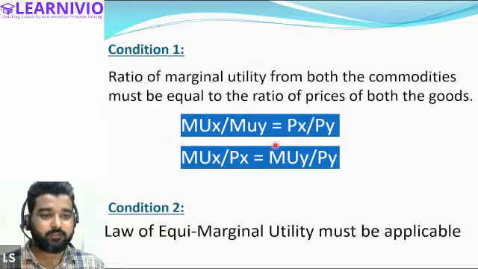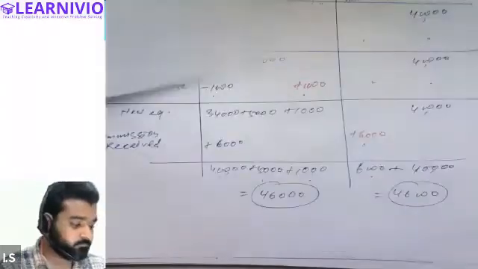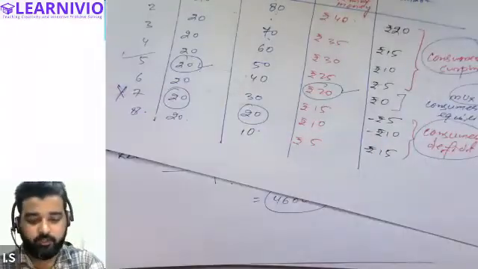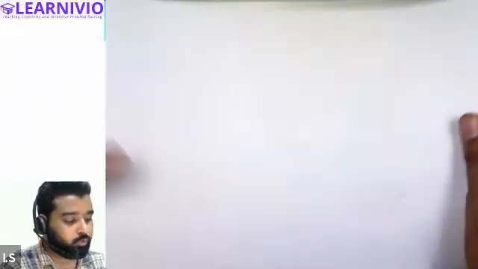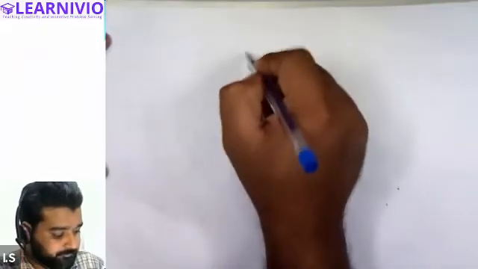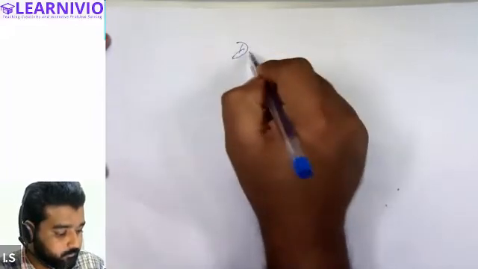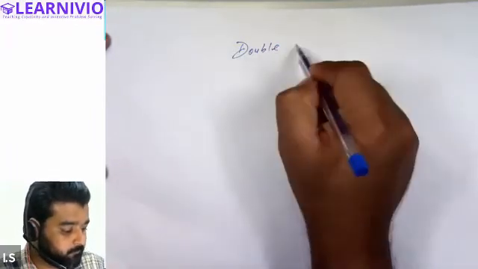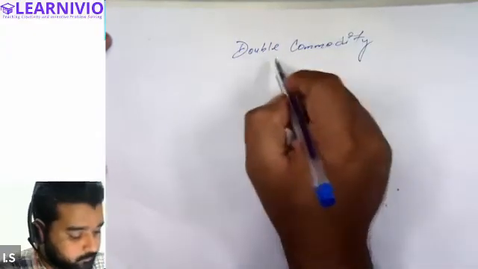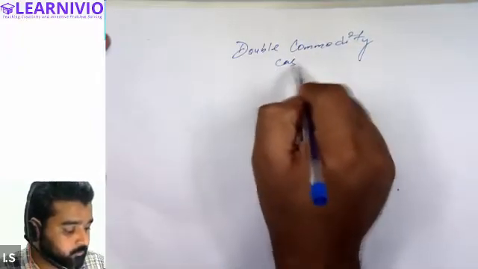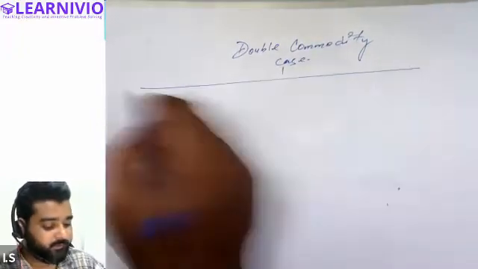So in order to understand this, let's understand this on the notebook. According to double commodity case, there are also two conditions. In case of double commodity as well, two conditions need to be satisfied.